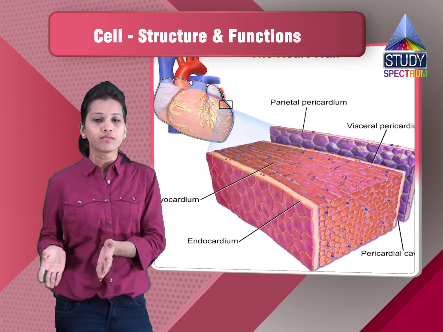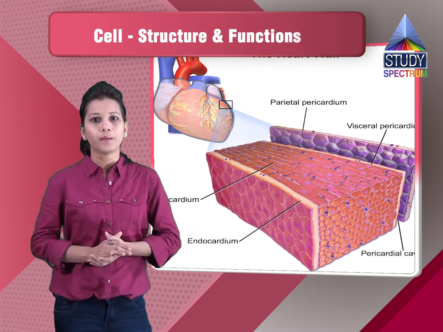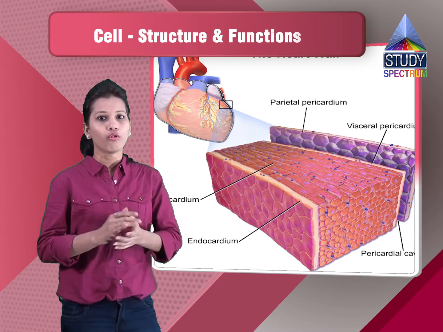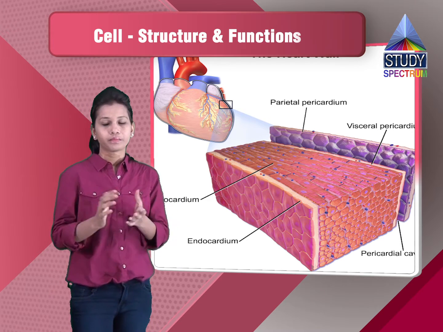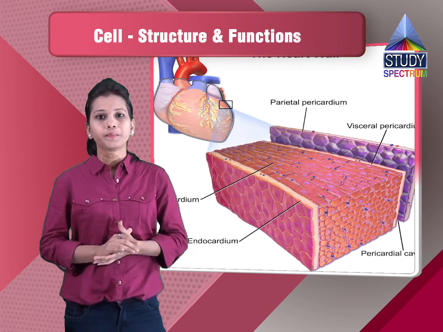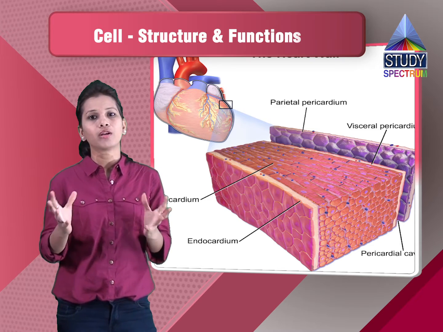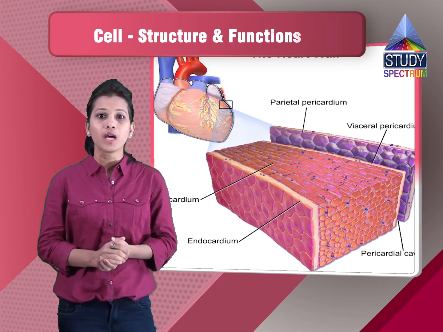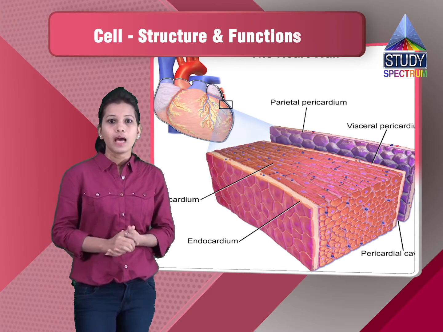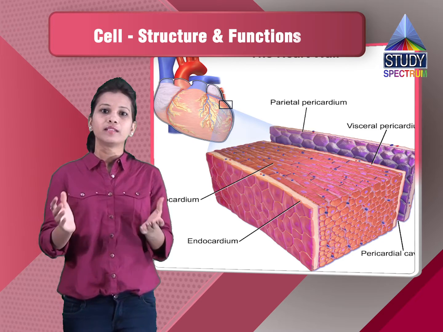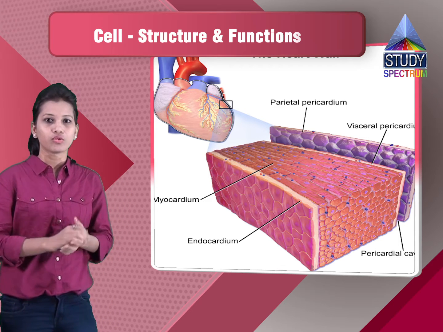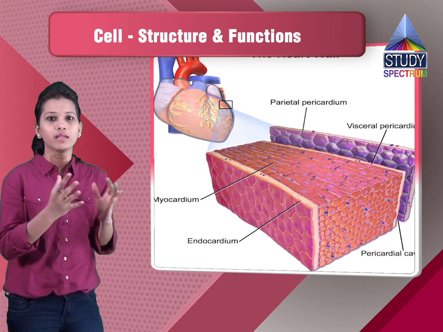Similarly, if you take the reproductive system in human beings, the various organs like the endometrium, the ovaries and all form the reproductive system in a female human being. So these are all the various parts which form a particular system. If you take the digestive system, the mouth, esophagus, stomach and intestine, all these organs form a digestive system. So these are the organs which form a particular system.